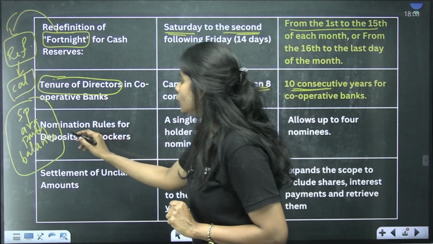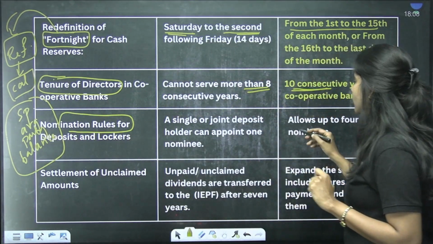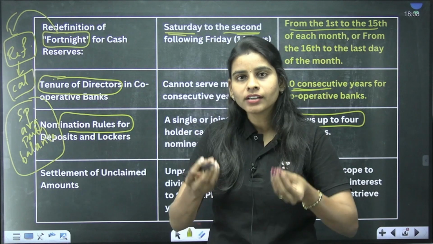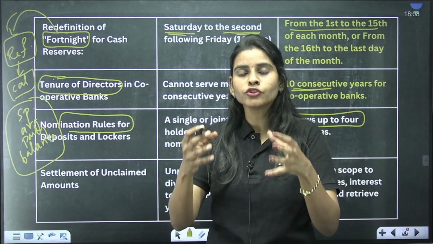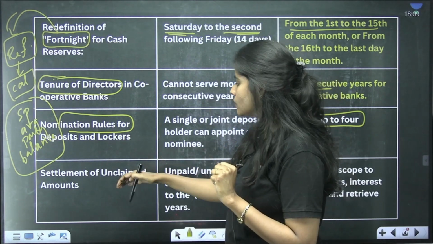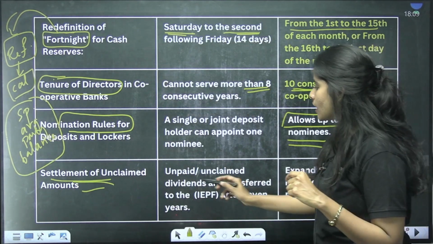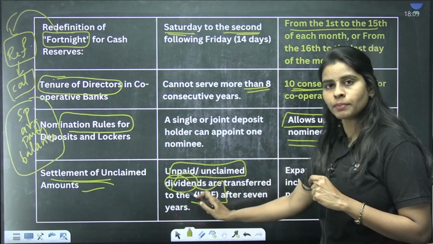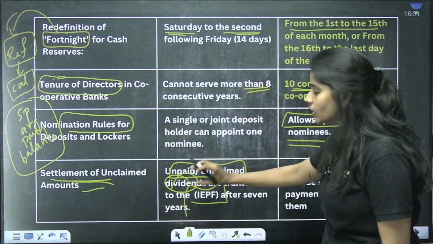Talking about nomination rules for deposits and lockers: earlier we had only one nominee, but now this allows up to 4 nominees, so that the banking investments made by a particular person can get transmitted to a different set of people and not just to one person after the demise. And talking about settlement of unclaimed amounts, according to the current provisions, the unpaid or unclaimed dividends transferred to the Investor Education and Protection Fund are not returned back to the investor, and this is limited only to the dividends.